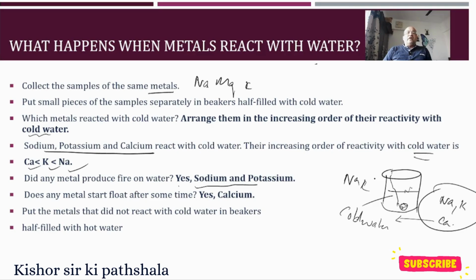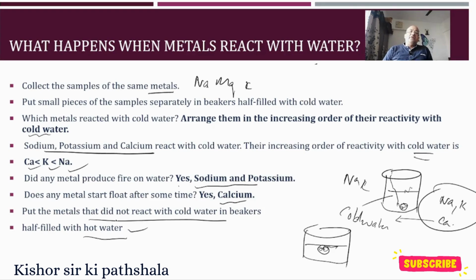Did any metal start to float after some time? Yes, you will see that calcium floats after some time. Now put the metals that did not react with cold water in a beaker half filled with hot water. Those metals which have not reacted with the cold water, we will place in hot water.